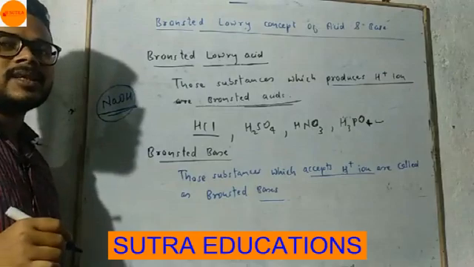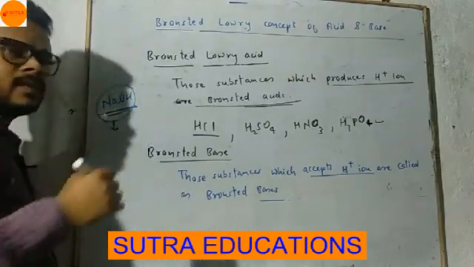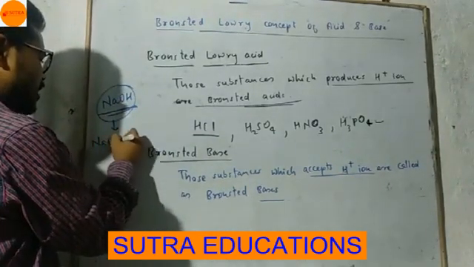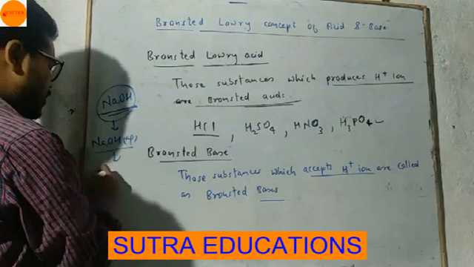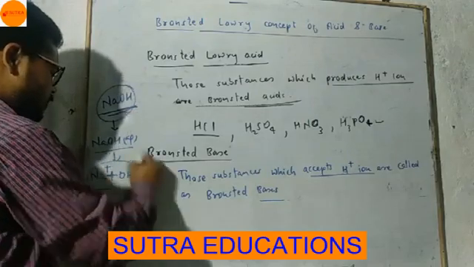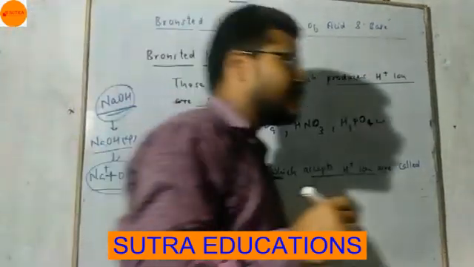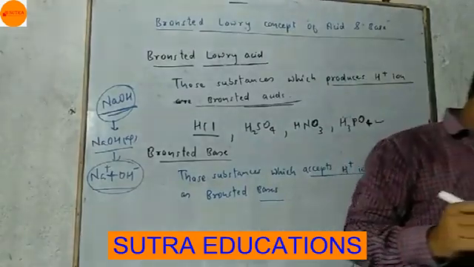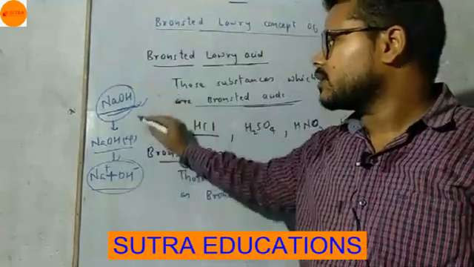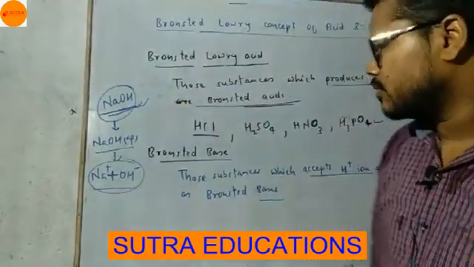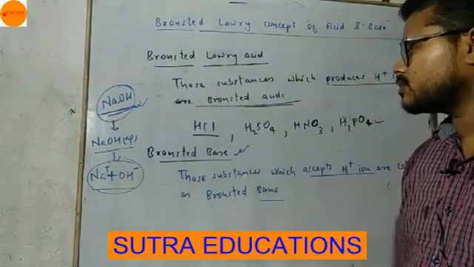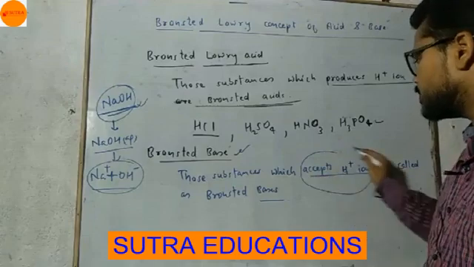Because when it is dissolved in water, NaOH aqueous breaks into Na plus and OH minus ion, and this satisfies the definition of Arrhenius. So NaOH is an Arrhenius base. It is not a Bronsted base, but according to Bronsted, bases are those substances which accept H plus ion.